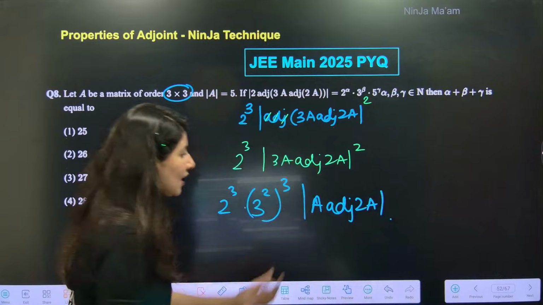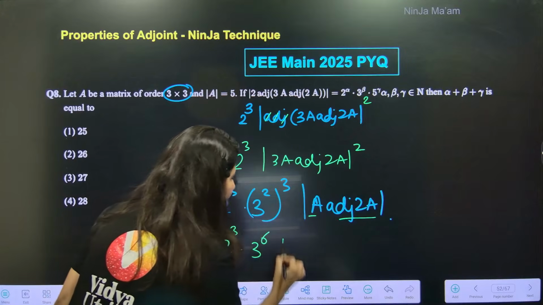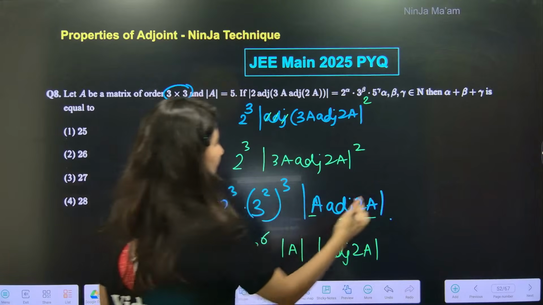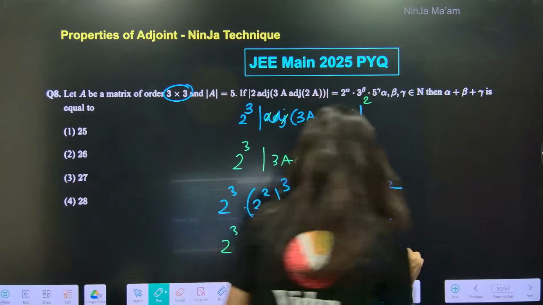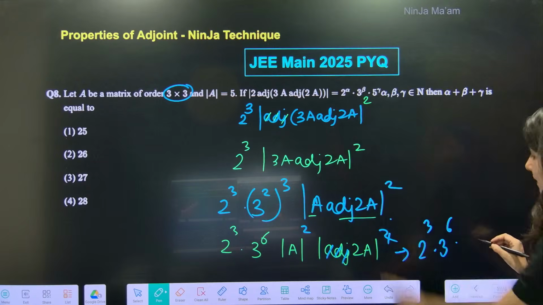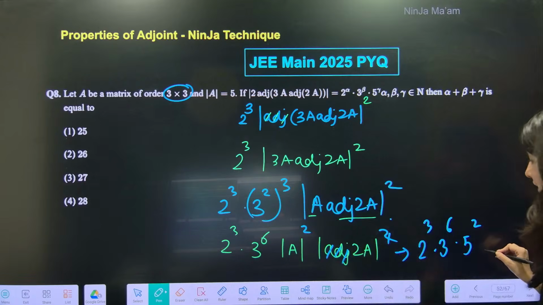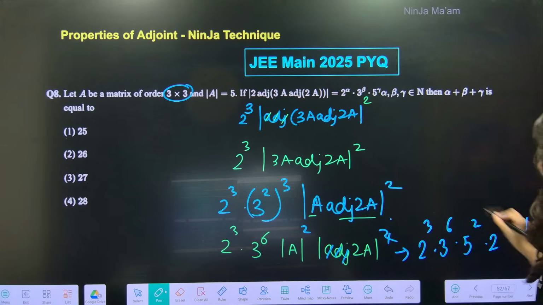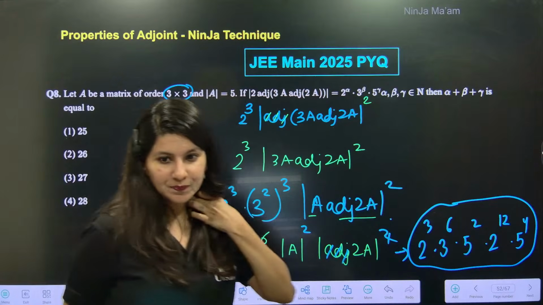Now there are two matrices inside a determinant. We can separate again using identity. So this is 3 power 6, determinant A and determinant adjoint 2A. Let's not forget square is already there. Remove adjoint, apply one more square. So answer will be 2 cube, 3 power 6, determinant A, so 5 square and this is 2A power 4. So 2 will come out, 2 cube, 2 cube power 4, 2 power 12, determinant A power 4, 5 power 5. This is your final answer. Be very careful while applying the thing.